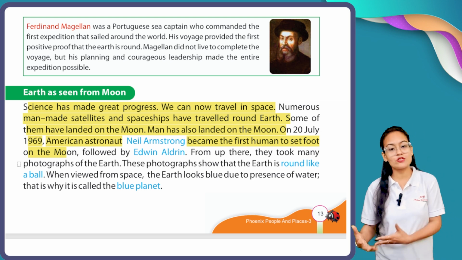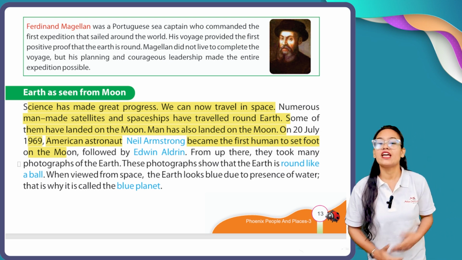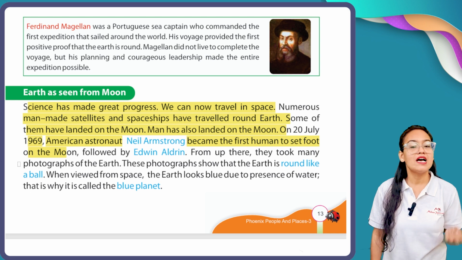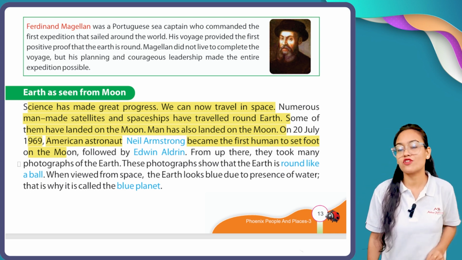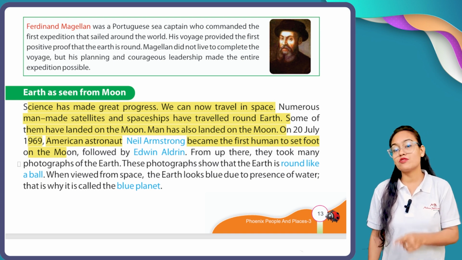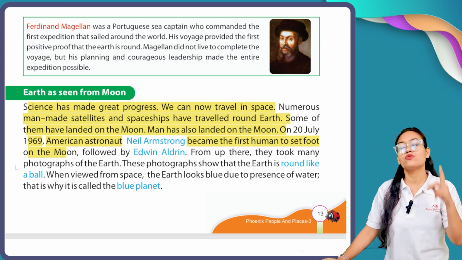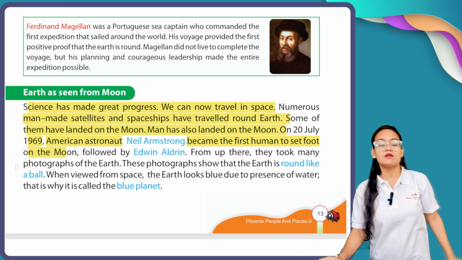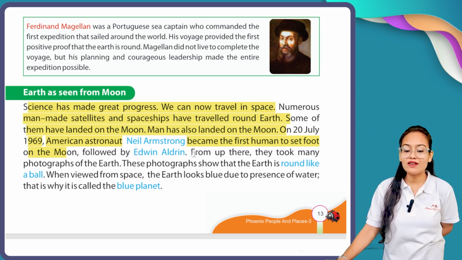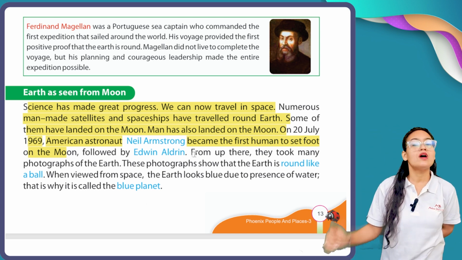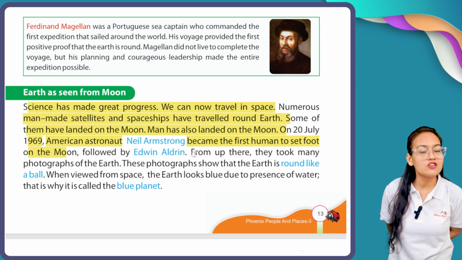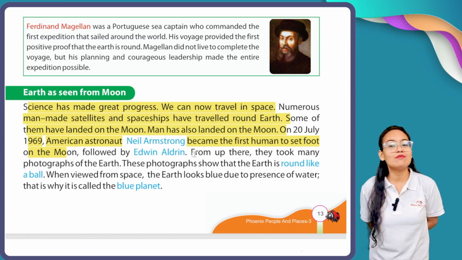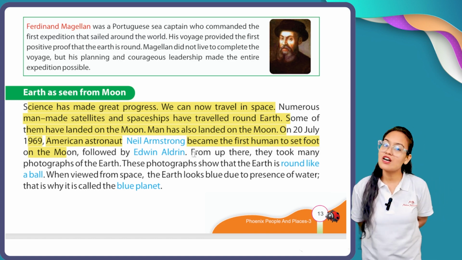The first place goes to Neil Armstrong, an American. He was followed by the second person, Edwin Aldrin. Those two are the first from our earth to set foot on the moon.